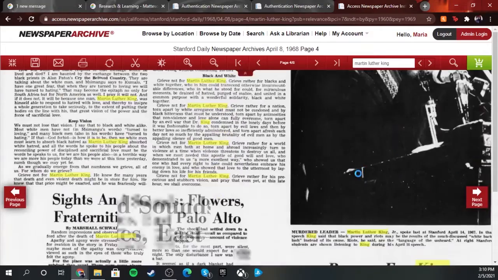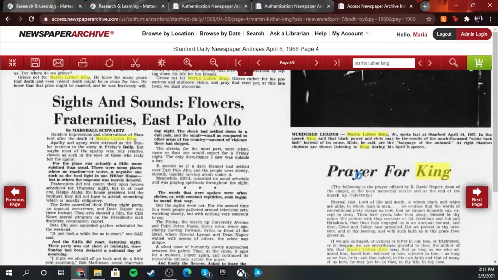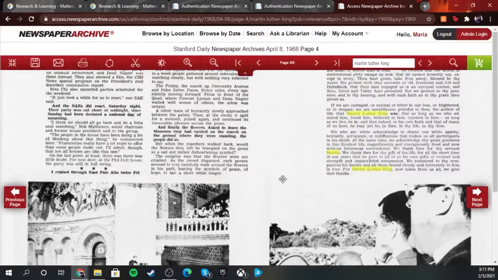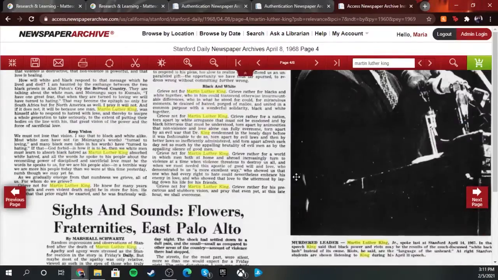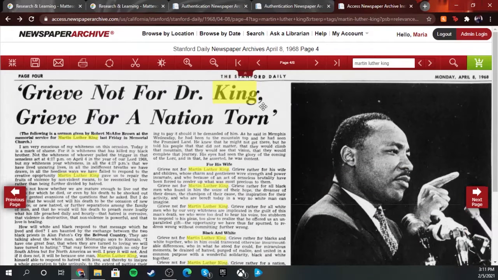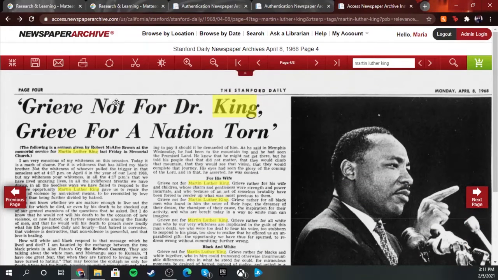I just think this is amazing, how we're able to see how the world mourned and memorialized his passing. And like I said, this is a great way for you to research if you were doing a paper on Martin Luther King.